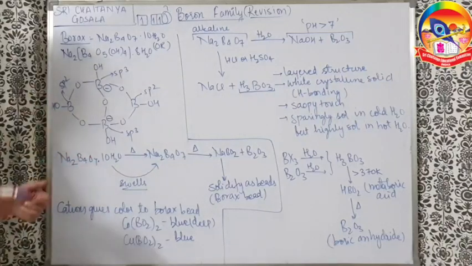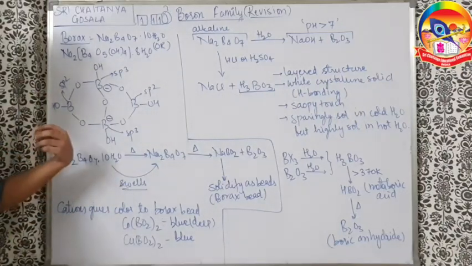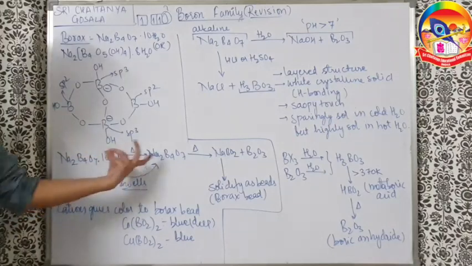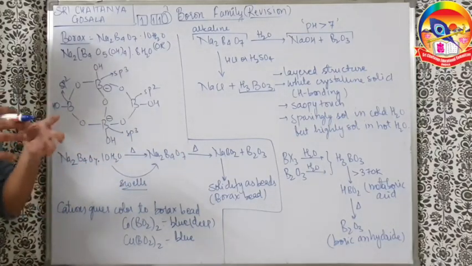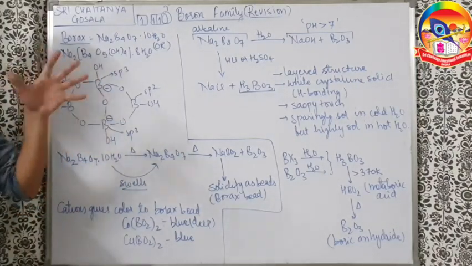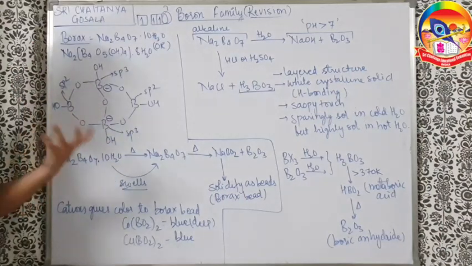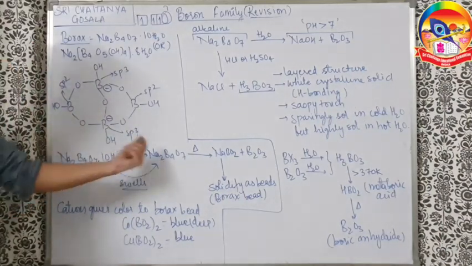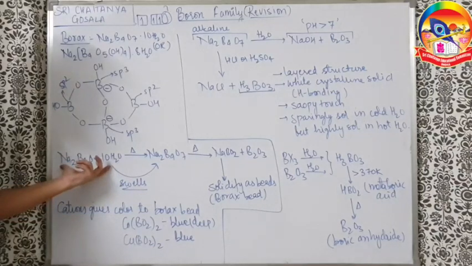If Na2B4O7.10H2O is heated, the water of hydration goes off and the borax swells. So the anhydrous borax has a larger volume in the same mass as compared to the hydrated borax. So who will have more density, we can say? Yeah, this will have more density.